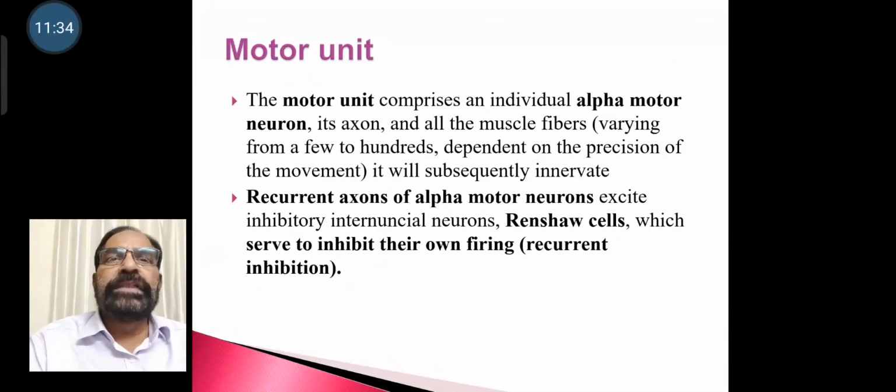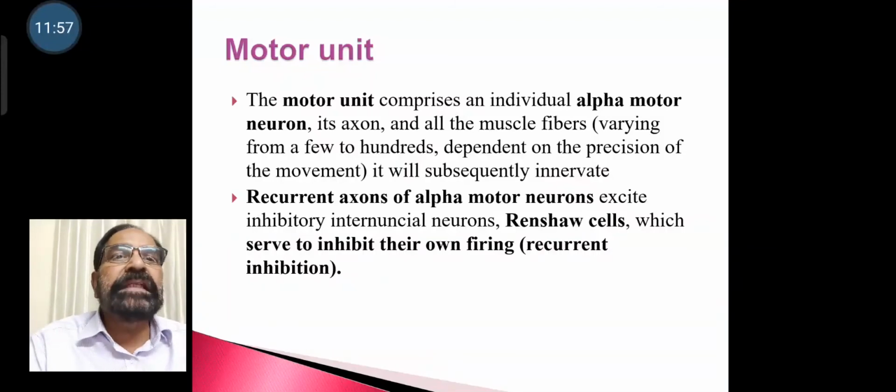What is a motor unit? Motor unit comprises an individual alpha motor neuron, its axon, and all the muscle fibers, varying from a few to 100, dependent upon the precision of the movement.